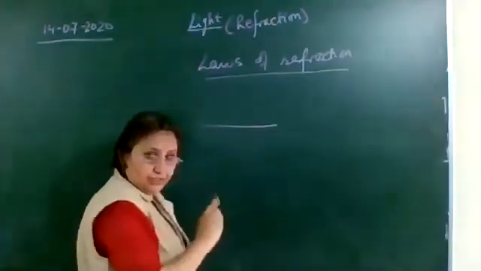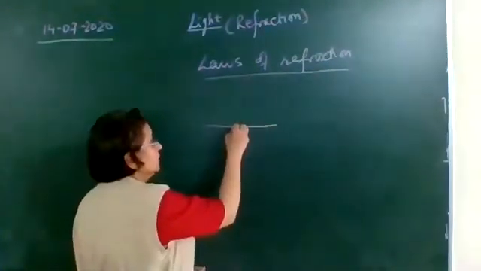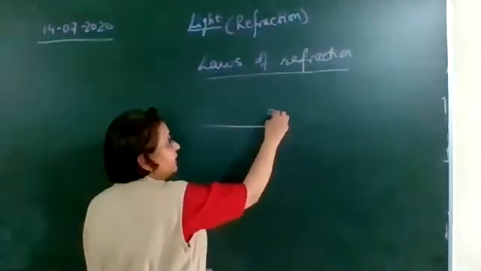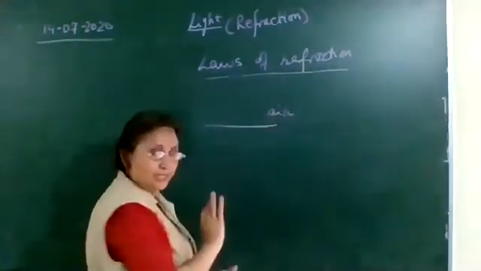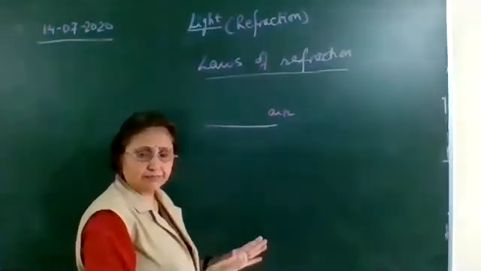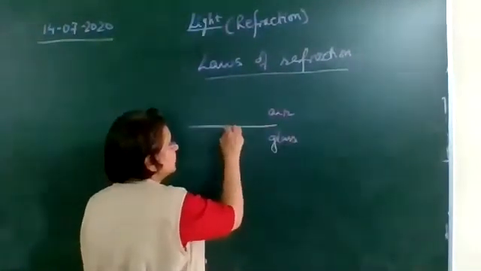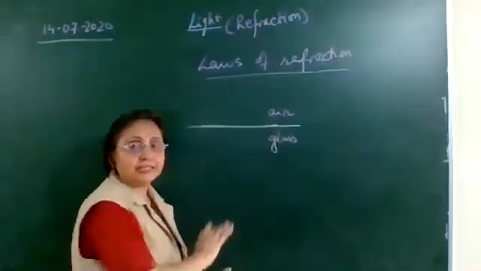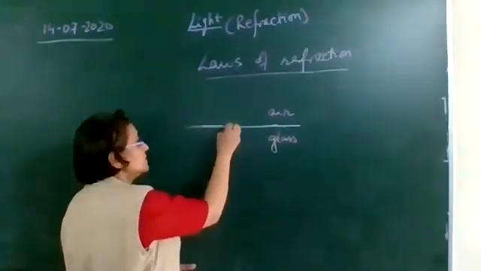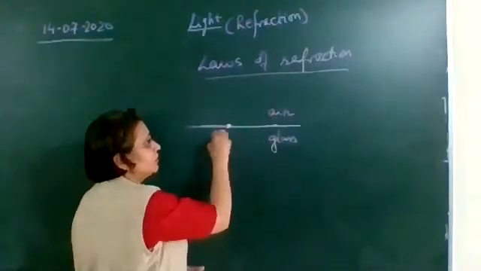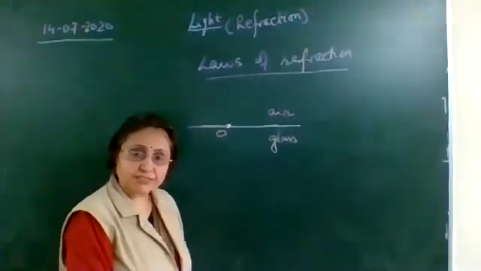Okay, first we'll draw the figure. Let this be the rarer medium. Consider it to be air, just an example. Let this medium be glass, and this is the line which is separating the two media. Consider any one point, which we call the point of incidence.